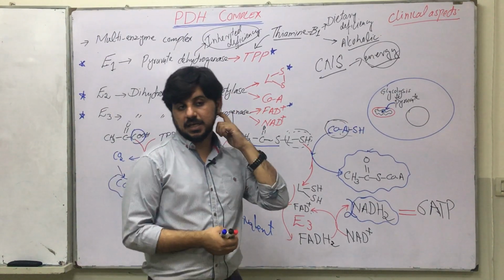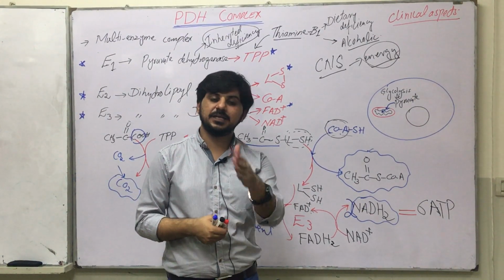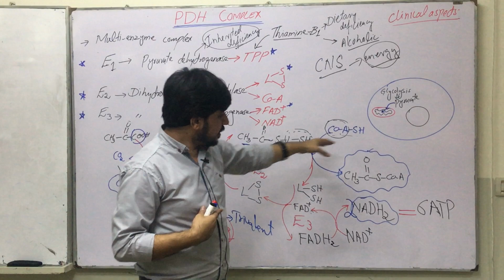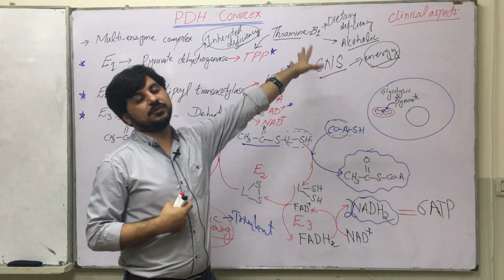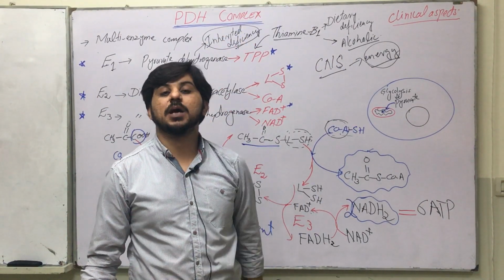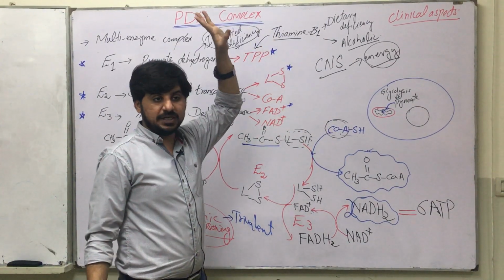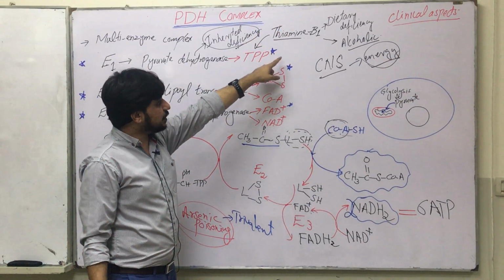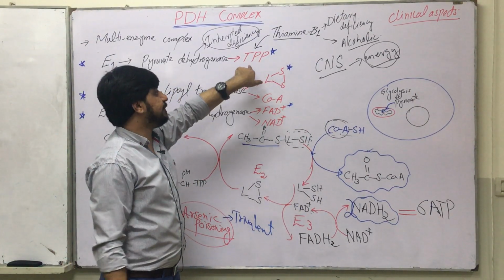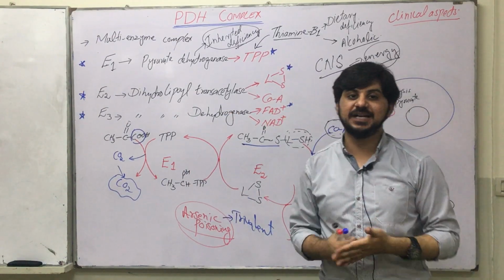When the CNS becomes deficient in energy, it can cause serious complications, like brain damage. You have probably heard of Wernicke-Korsakoff disease. That disease is because of B1 deficiency, and when there is a B1 deficiency, the energy pathway is disturbed, and that will affect the CNS, and there will be encephalopathy in Wernicke-Korsakoff disease. And what is the role of B1? B1 plays a very important role in the PDH complex through TPP. Neuropathy is also a consequence of B1 deficiency.